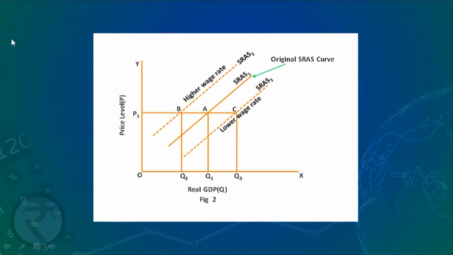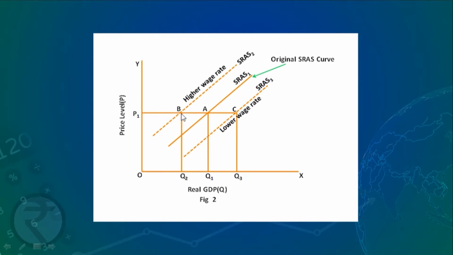We can show this in the diagram. In figure 2, we have shown real GDP on the x-axis, and the price level on the y-axis. SRAS1 is the original short run aggregate supply curve. So, at the price OP1, quantity supplied is OQ1. Now, when the wage rate falls but the price is the same OP1, what happens?